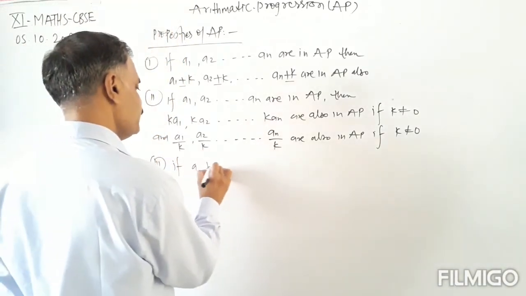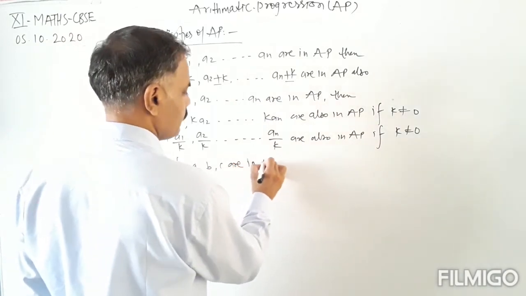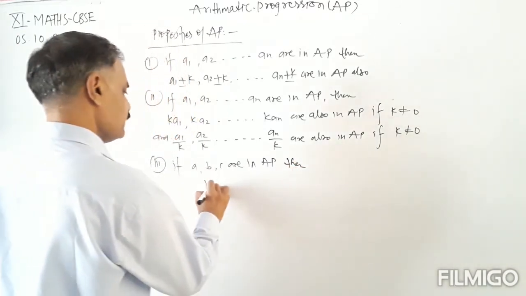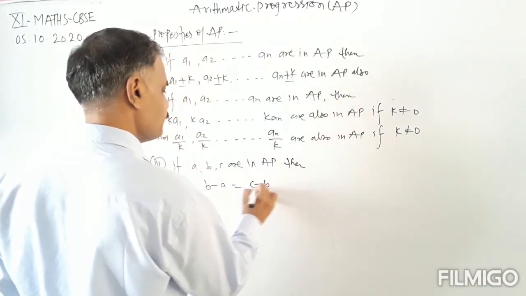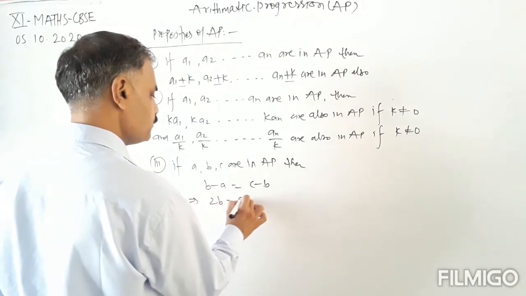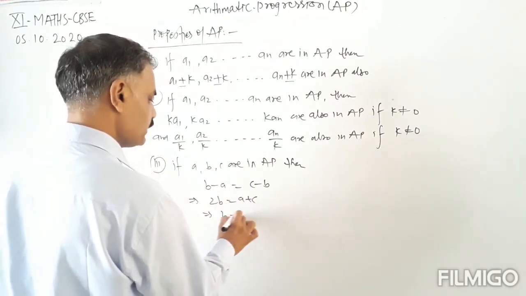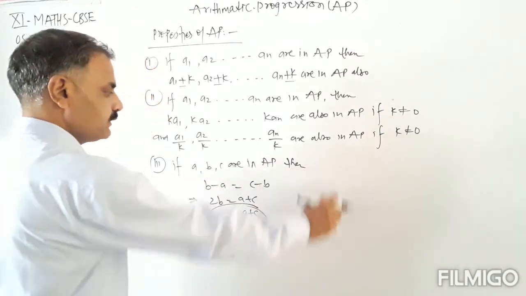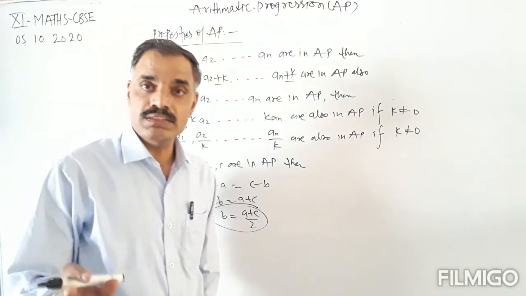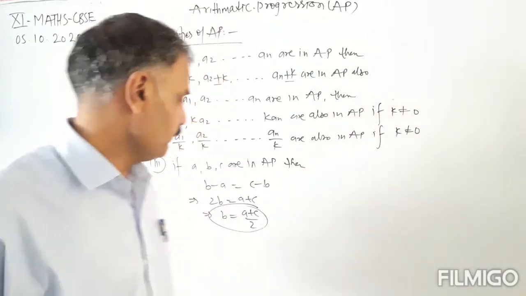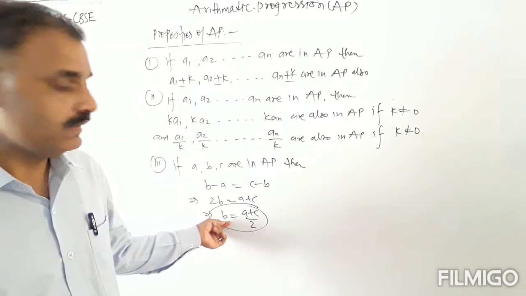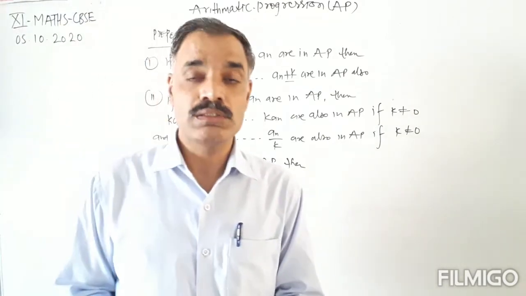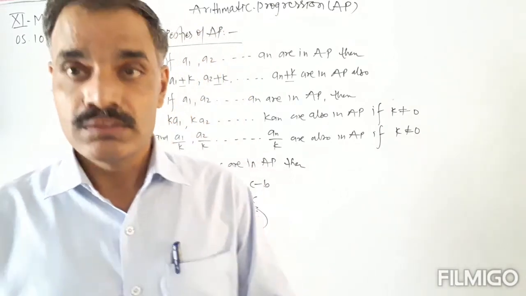If A, B, C are in AP, then B minus A equals C minus B, or 2B equals A plus C, so B is equal to A plus C upon 2. So if three numbers A, B, C are in AP, then the middle term is equal to the first term plus the last term divided by 2.